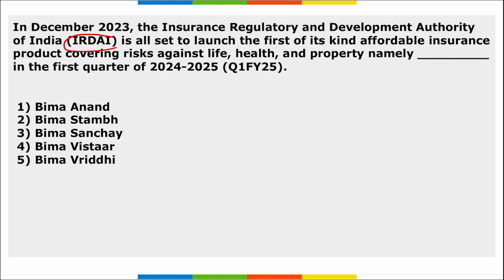Next, in December, IRDAI is set to launch the first of its kind affordable insurance product covering risk against life, health and property, namely Bima, in the first quarter of 24-25. Which is that Bima? Bima Vistar. Right? So IRDAI is set to launch the first of its kind affordable insurance product that will cover risk against life, health and property, and it is known as Bima Vistar. Correct? Take a note of this.